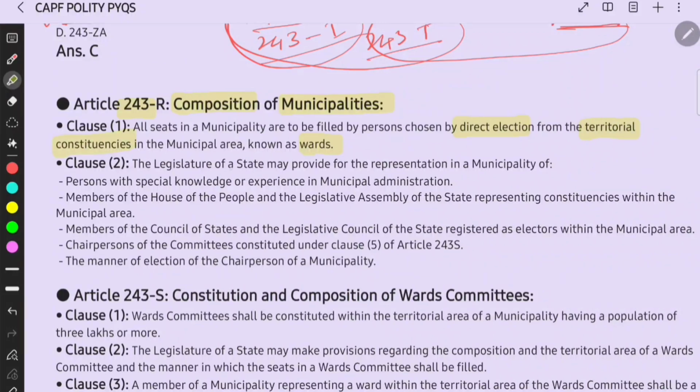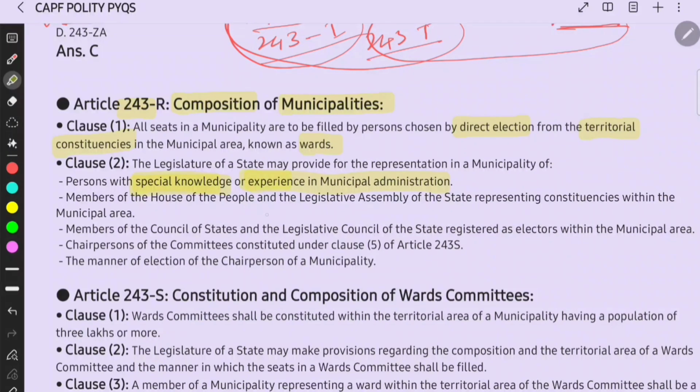Clause 2, the legislature of a state may provide for representation in the municipality of persons with special knowledge or experience in municipal administration. So this is a broad term, right? So there can be any person.